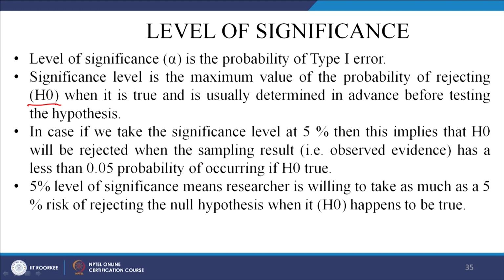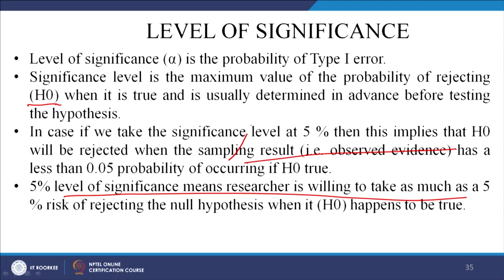Now, I will explain you through a diagram. 5% level of significance means the researcher is willing, this is important, the researcher is willing to take as much as a 5% risk of rejecting the null hypothesis when it happens to be true. Okay, that means, let me explain through a diagram. Now, suppose this is my distribution. Okay.